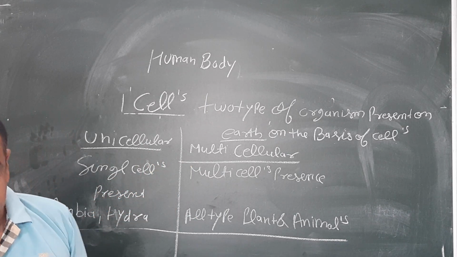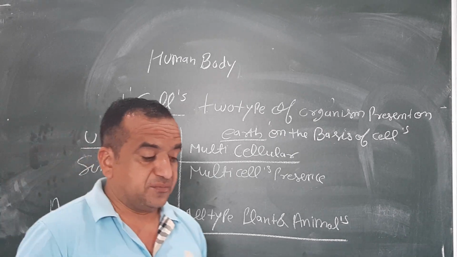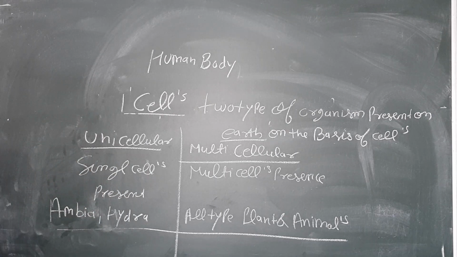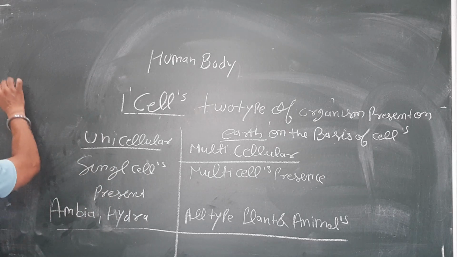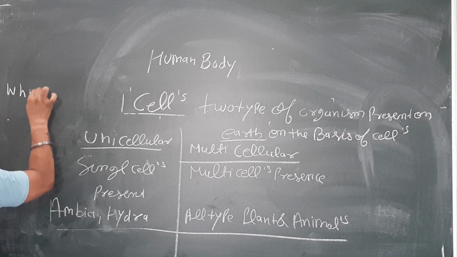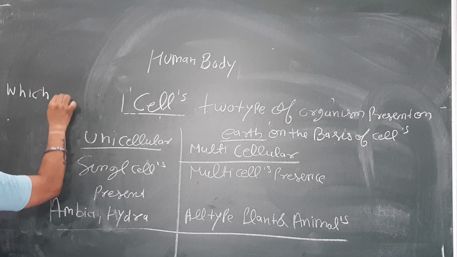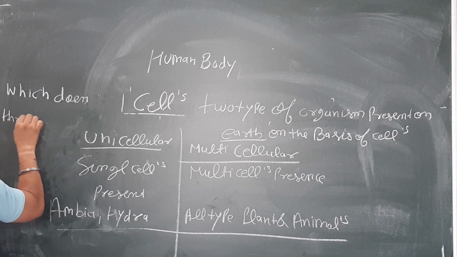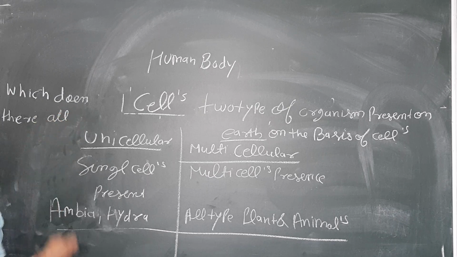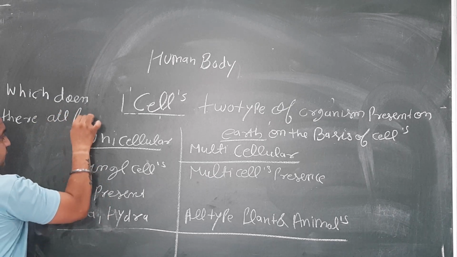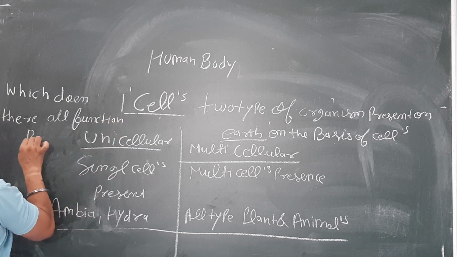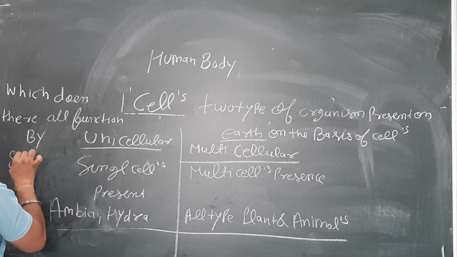But we have studied in the 10th class, we have a stronger definition from that point. We know that the unicellular organism is the organism which does all of its functions by a single cell.